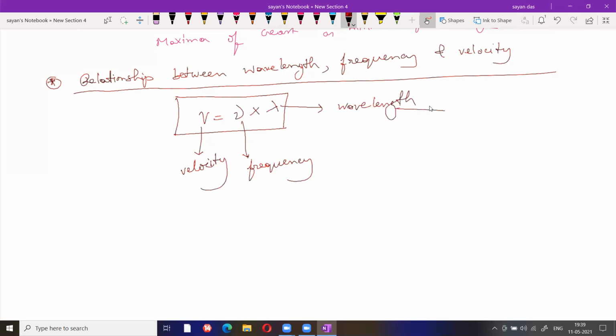Next is electromagnetic wave or radiation. What is an electromagnetic wave?